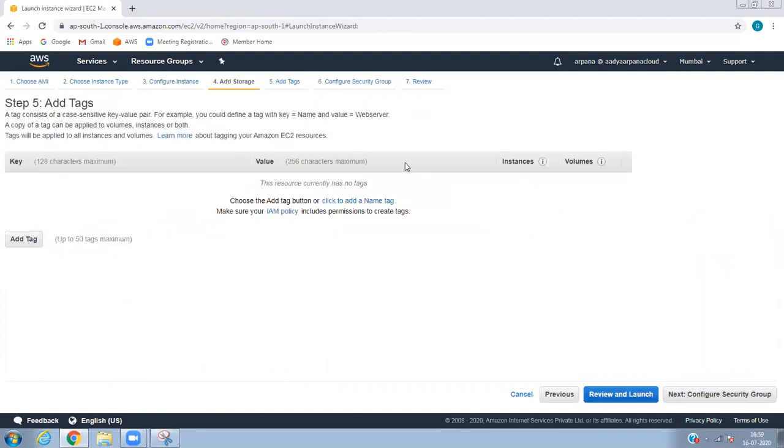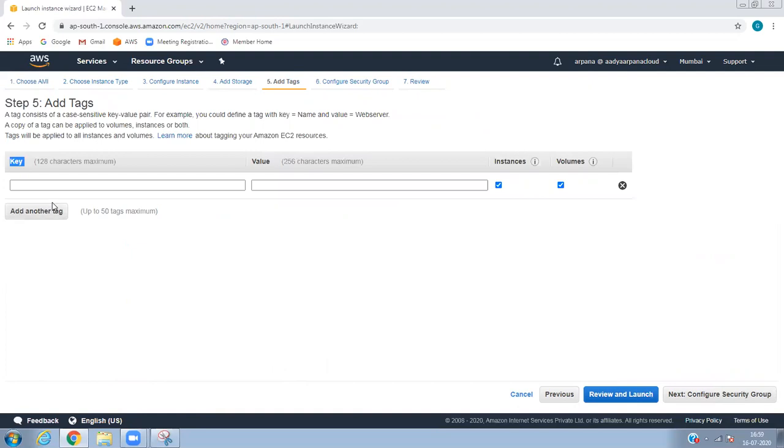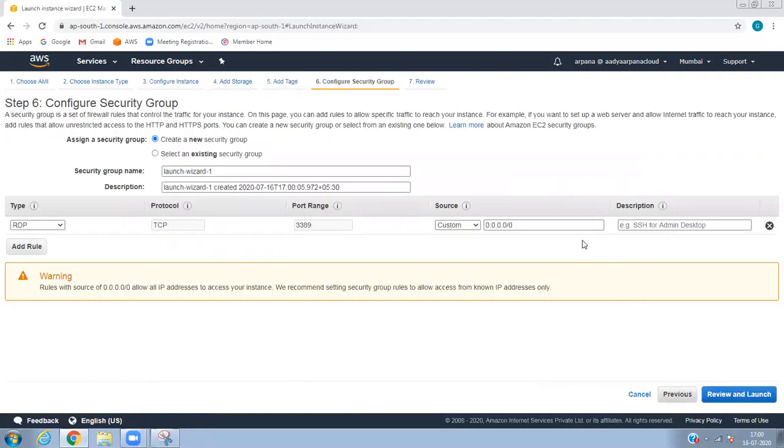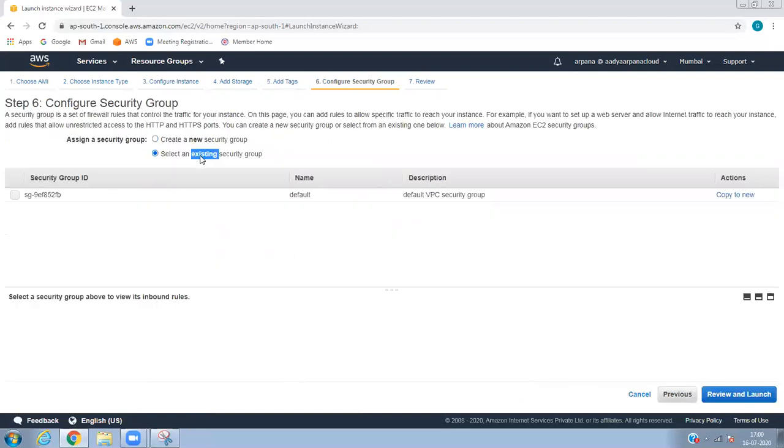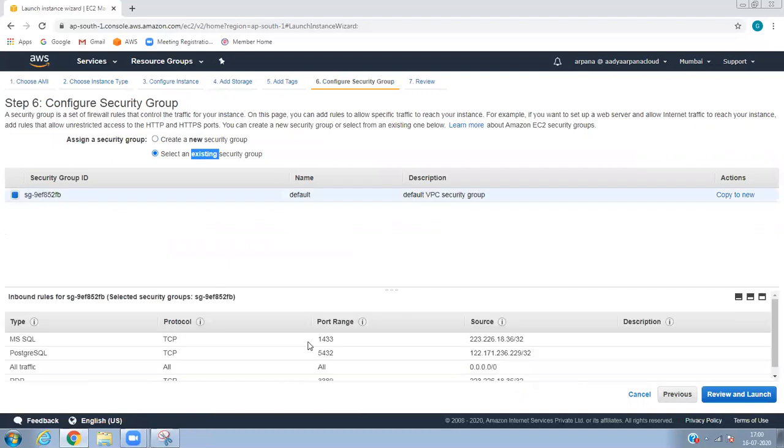For the tag, I'm going to use the server name, where I'm going to install SQL Management Studio, so I can mention it as SQL server. Always make sure you provide the tag value so it is easy to see what it is.